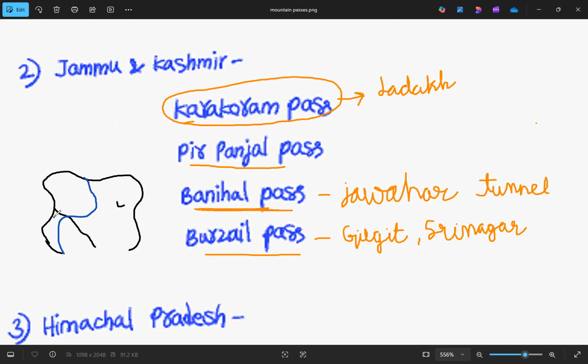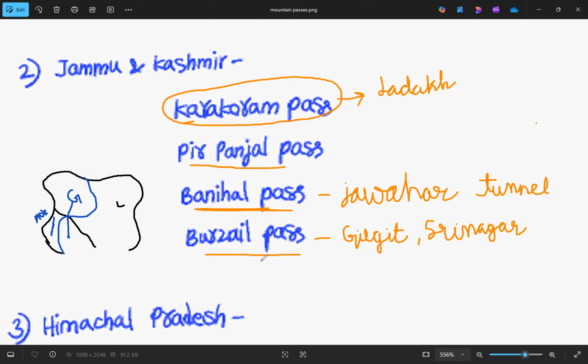Like this. So this area is called POK. And then here we have Gilgit and Baltistan. So this Burjil Pass connects Srinagar to Gilgit Baltistan somewhere here. So this is the Burjil Pass.